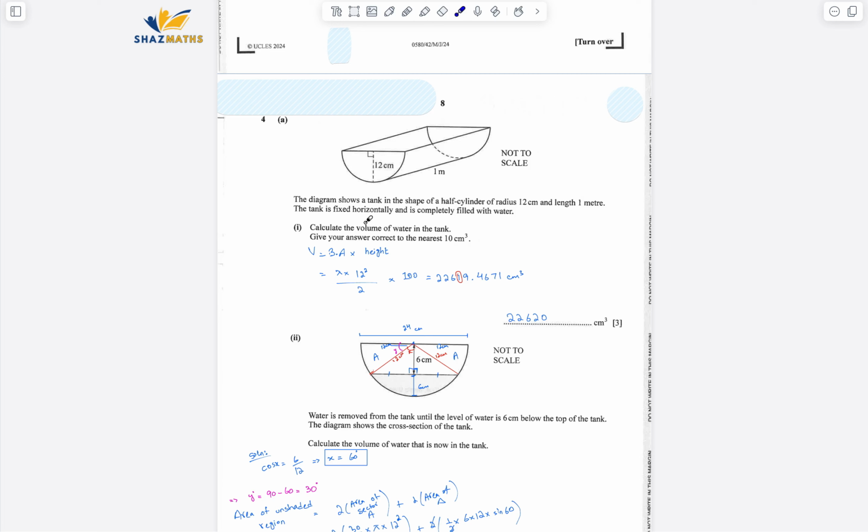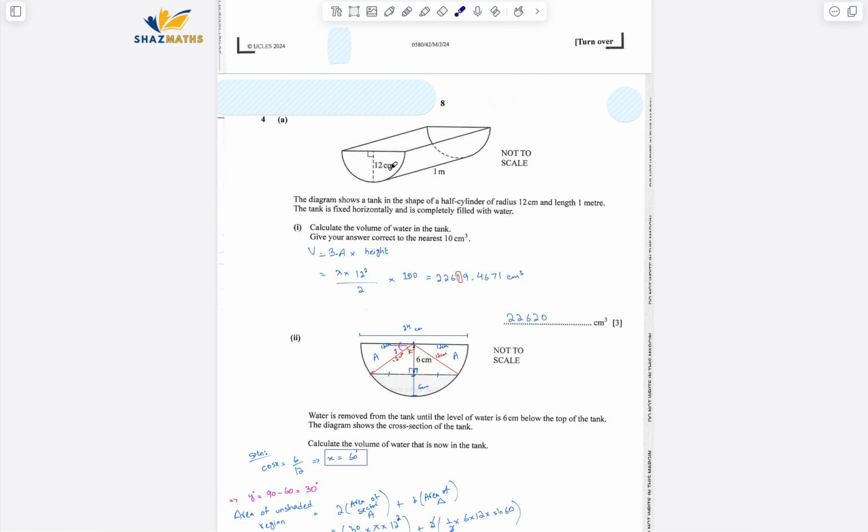So it's kind of a prism, we can see that. So the volume of a prism is base area times height. Now we need to find out the area for this one. It says in the shape of a half cylinder with the radius given, right? So that's why it is a semicircle, because in a cylinder it's a complete circle and then that's extruded, or basically extended, right? So if we have halved it, that's why it says half cylinder.